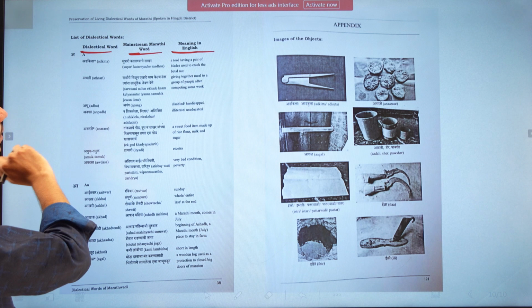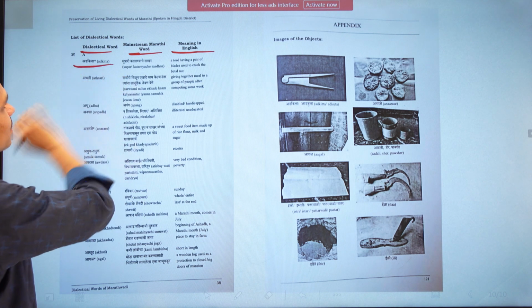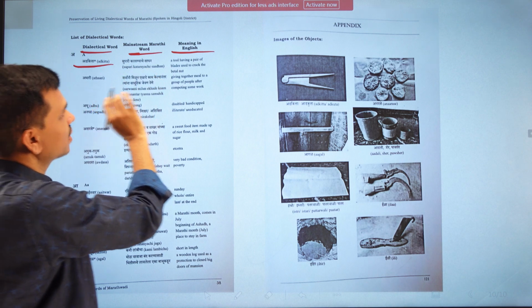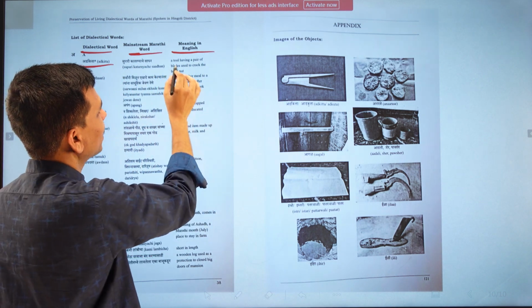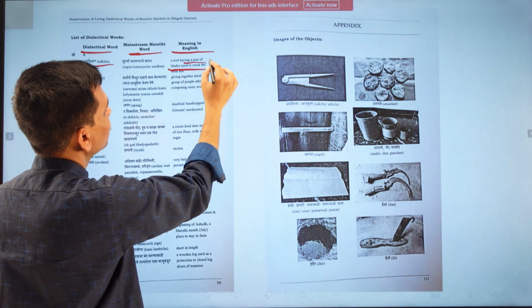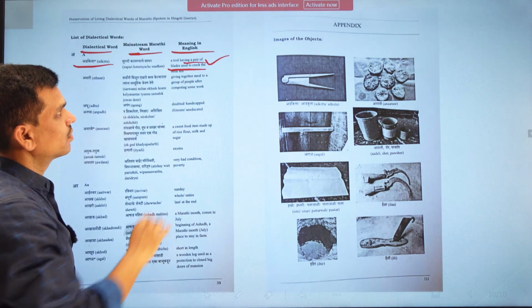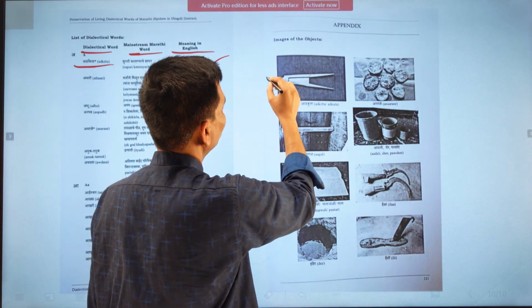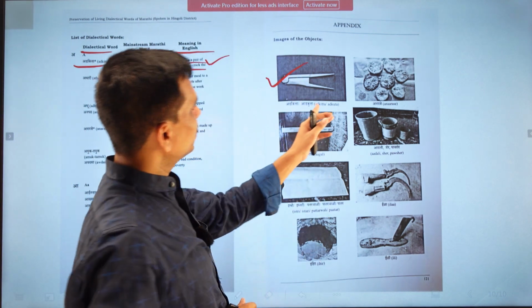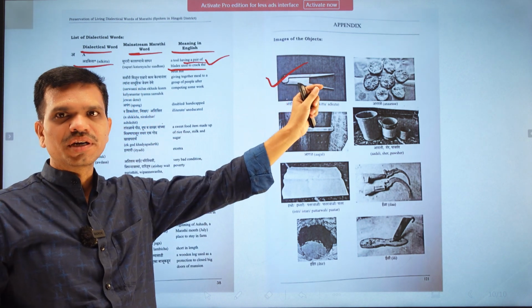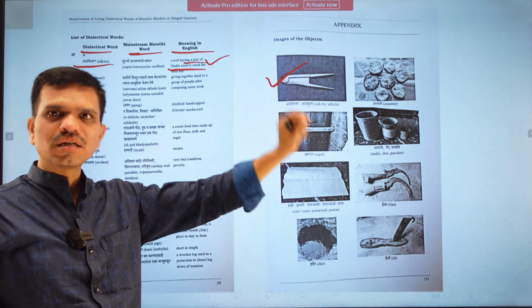Now let's take an example of the word adkita. Here we have adkita, which is nothing but supari kapnyache sadhan, and in English it is rendered as a tool having a pair of blades used to crack the nut. And here you can see the object, that instrument or tool which is used to crack the nut.